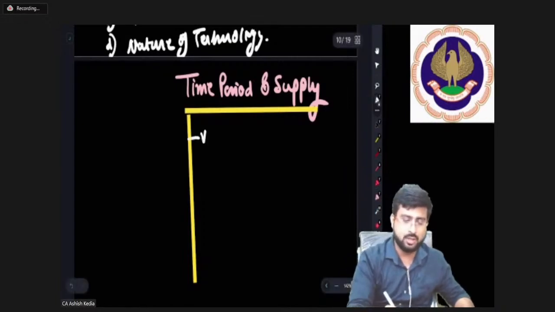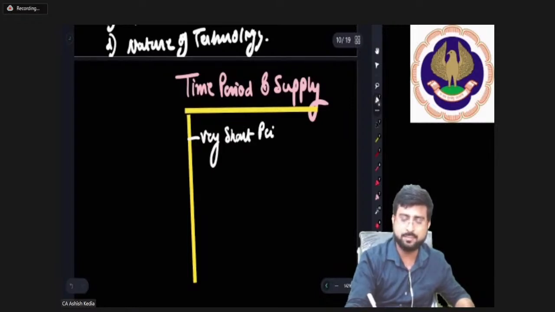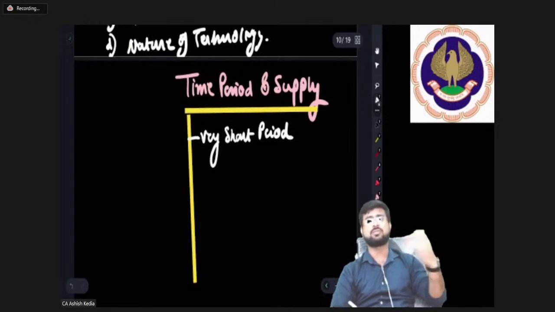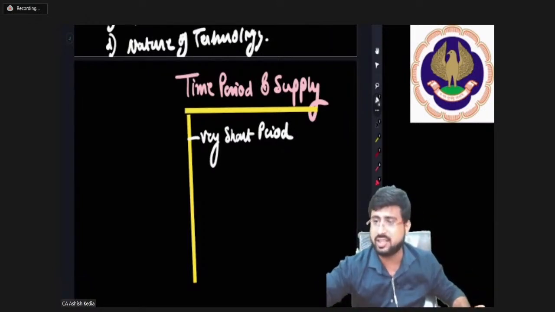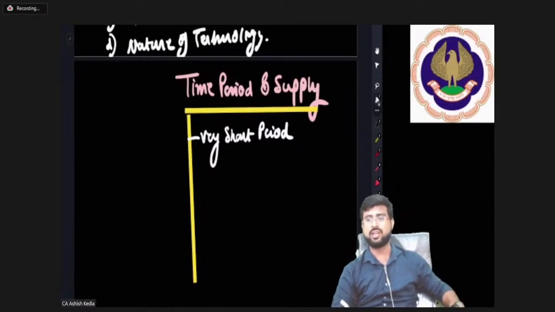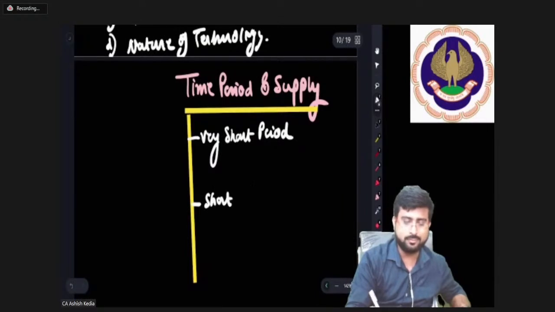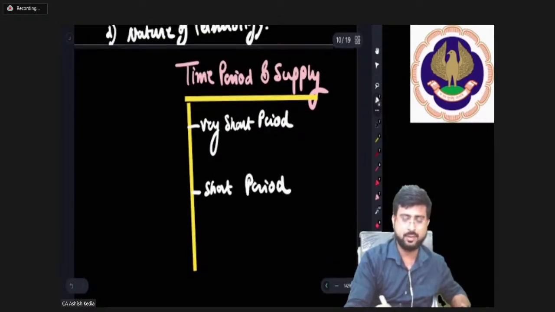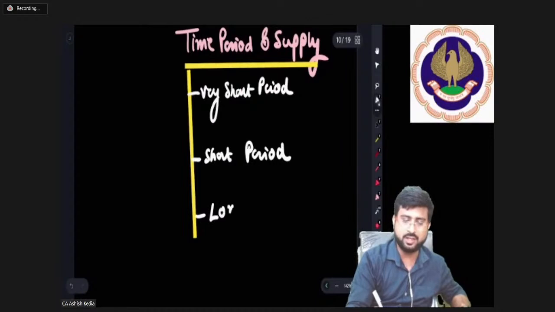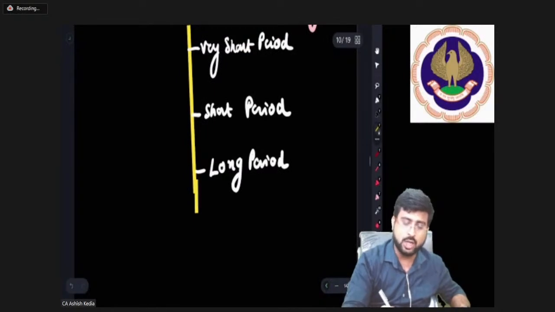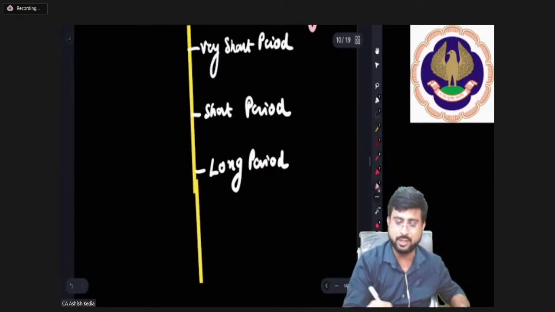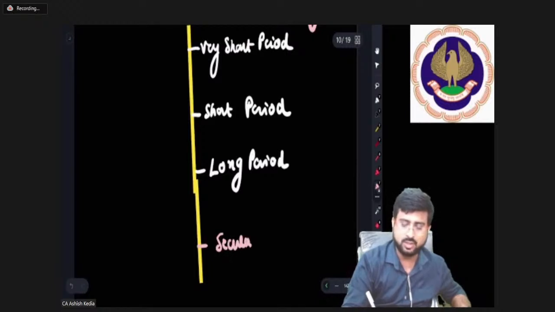Number 1 is very short period. There is no definition like 6 months or 1 year. If you're thinking there is a definition, there is no definition. Next is short period. After this, long period. And then there is very long period, which is also called secular period or market period. I'll talk to you about each one of them.